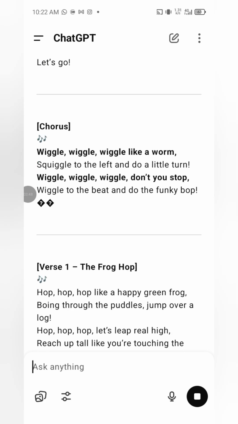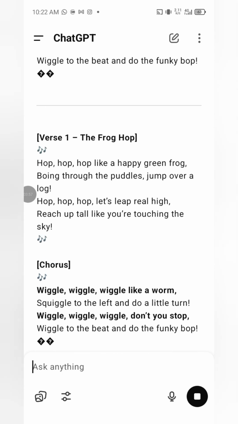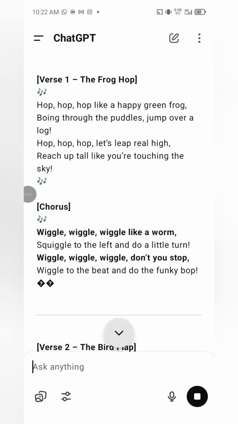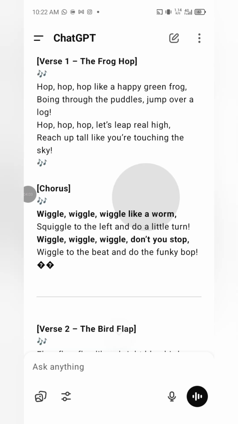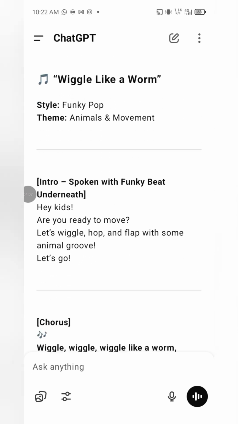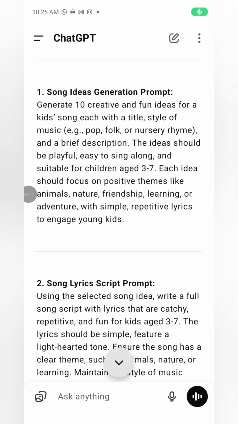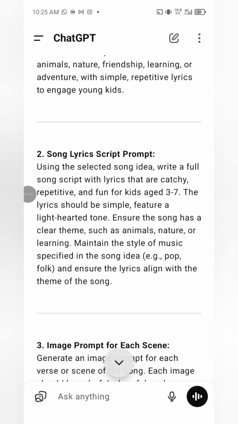This is the lyrics ChatGPT gave me. We have the chorus, verse 1, verse 2, and the rest of the song here. Verse 2, chorus, bridge. It literally gave me a full song, lyrics and everything. Oh my god. So now we're going to the third one.